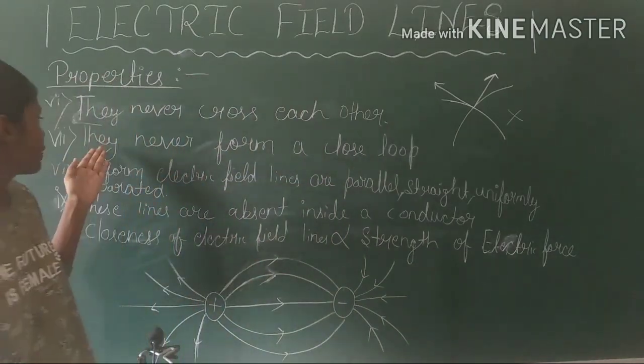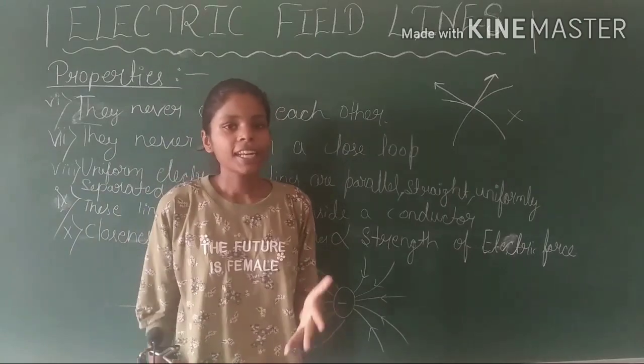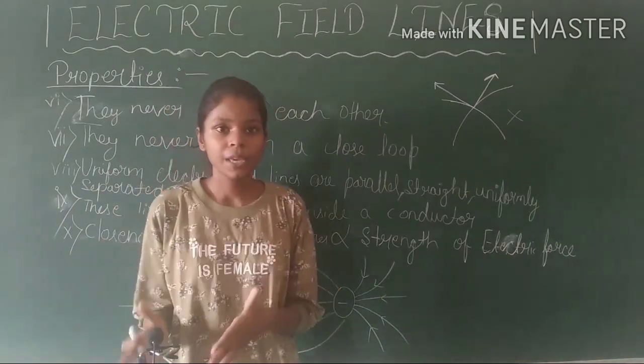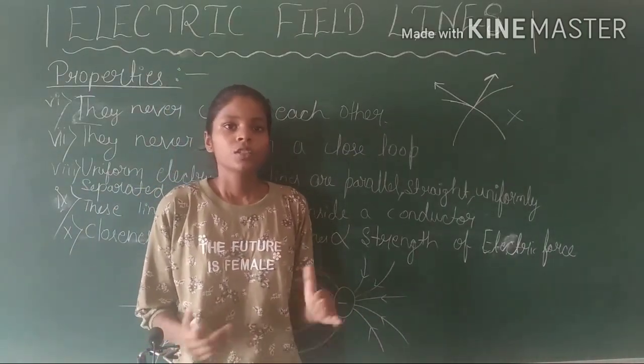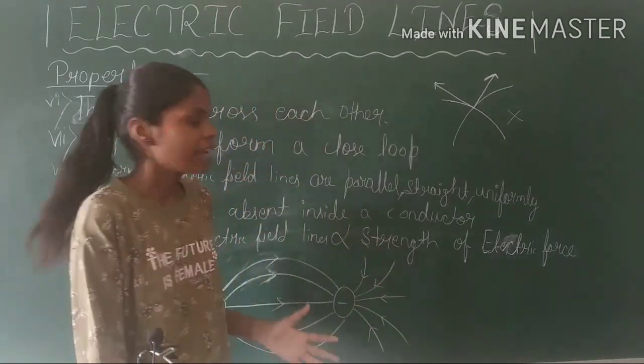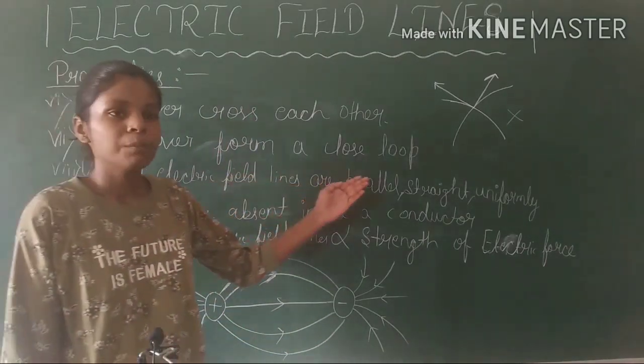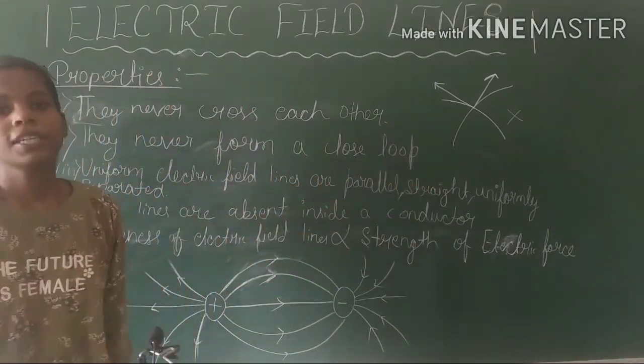Now, the seventh property, they never form a closed loop. As we know that a line can never have the same initial and final point, so in that way electric field lines can never form a closed loop. Now, the eighth one, uniform electric field lines are parallel, straight and uniformly separated.